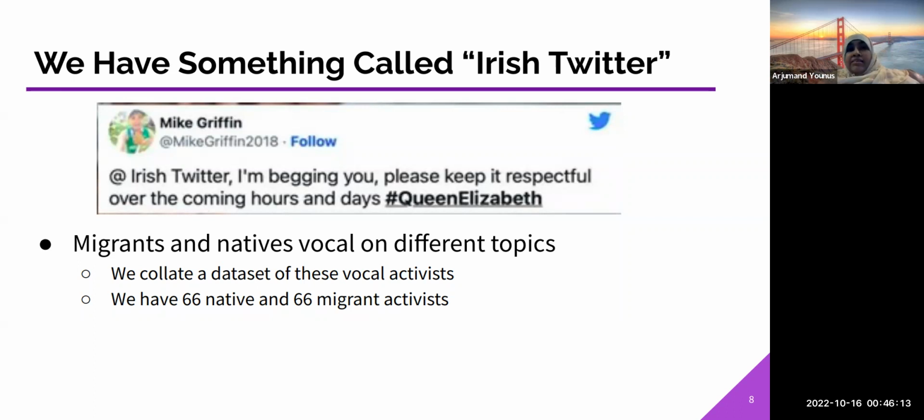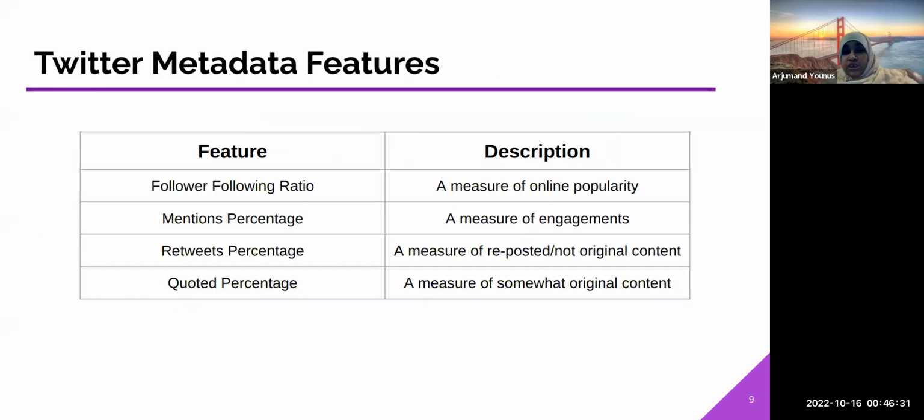So we frame the task as trying to do text classification, or not just text classification, but using aspects of their data within a tabular representation to do classification of whether a user is a migrant or a native. And what are the features we use? We use Twitter metadata features: follower-following ratio, which gives you a measure of online popularity; percentage of mentions, a measure of engagements by the user; retweets percentage, a measure of reposted, not original content; quoted percentage, a measure of somewhat original content.